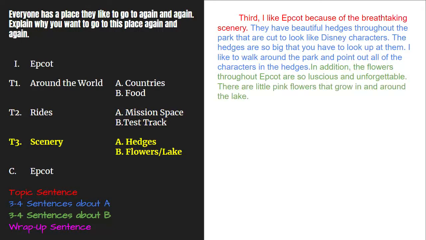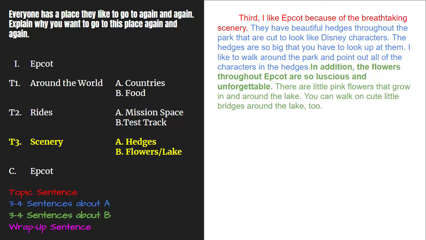And then I'll teach or tell more information about the flowers in the lake. I'll write, there are little pink flowers that grow in and around the lake. You can walk on cute little bridges around the lake too. Do I have at least 3 sentences about B? Yes, I do.